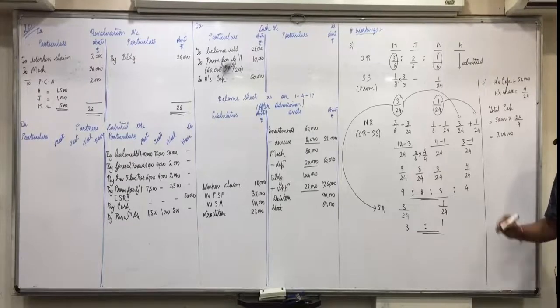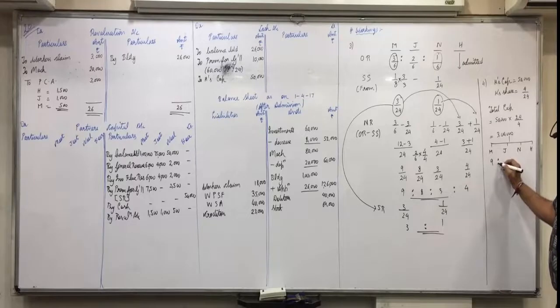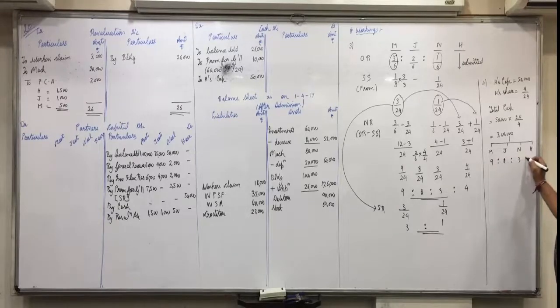And this capital we have to distribute between all the 4 partners in the new ratio, which is 9:8:3:4. 9 by 24, 8 by 24, 3 by 24, 4 by 24.